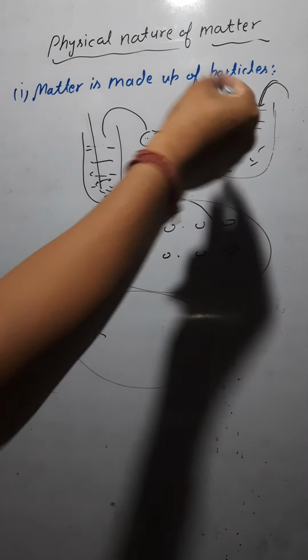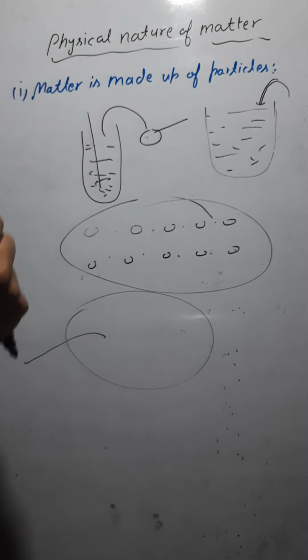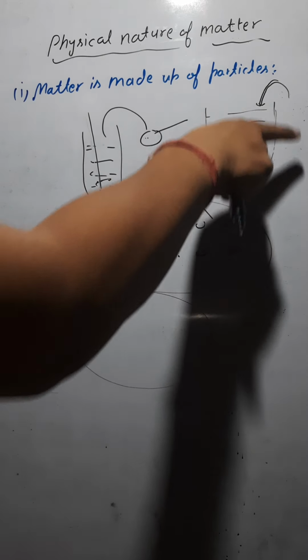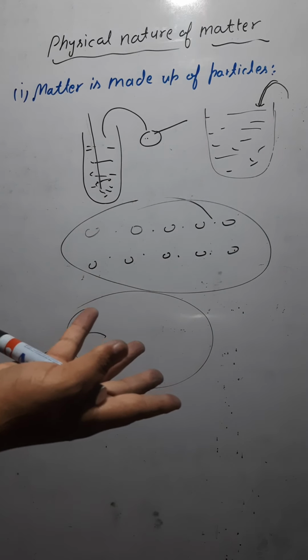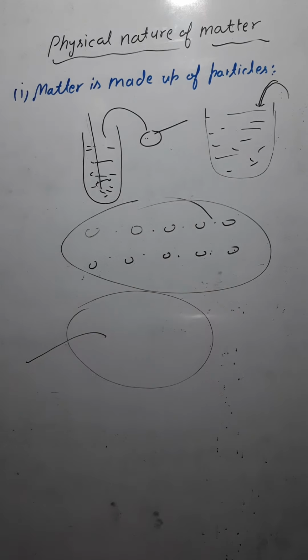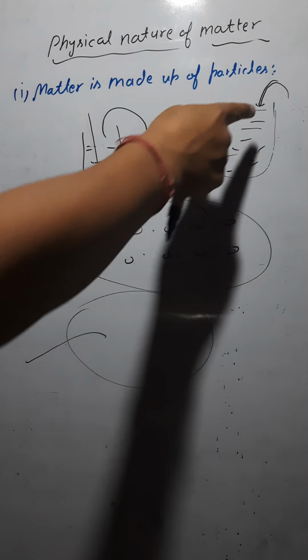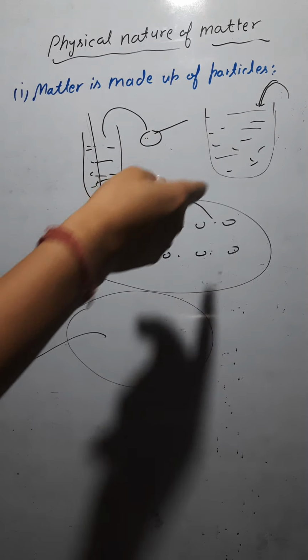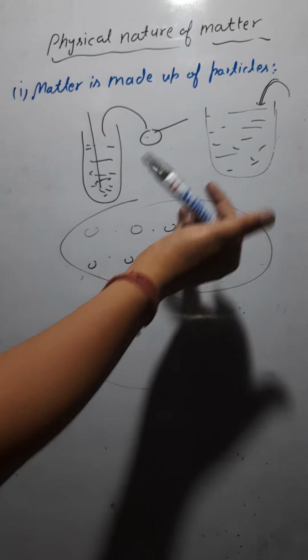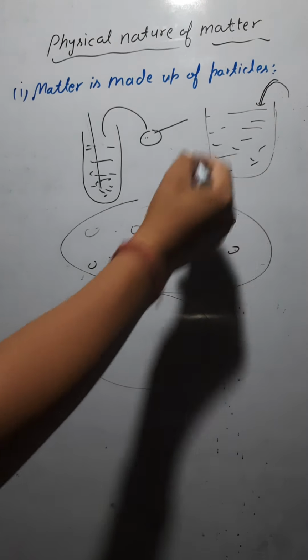You have put only two drops of blue ink there, and after some time the complete water has become blue. How is it possible? Because the two drops of ink also have millions of particles, and these millions of particles are mixing with the water particles all over.